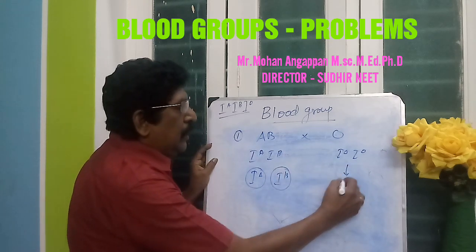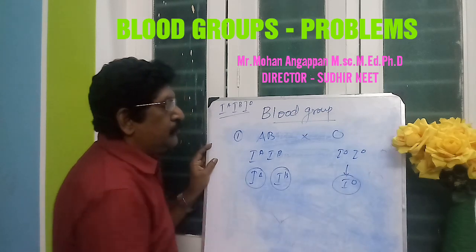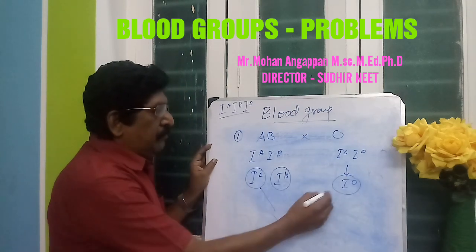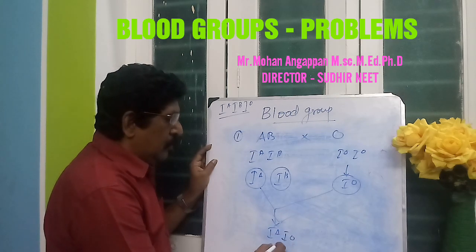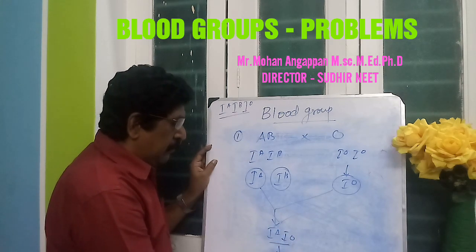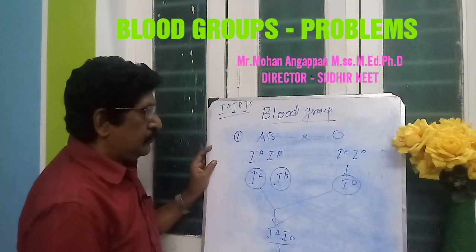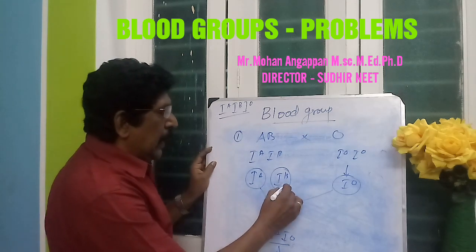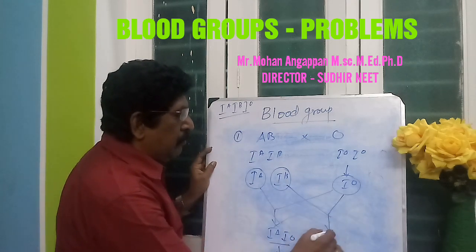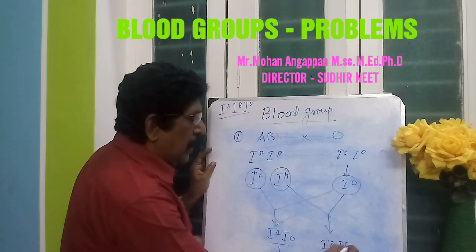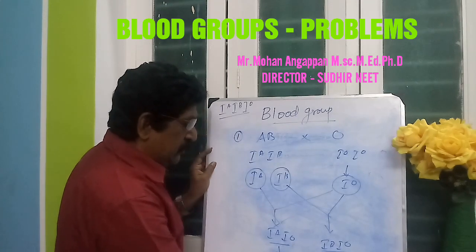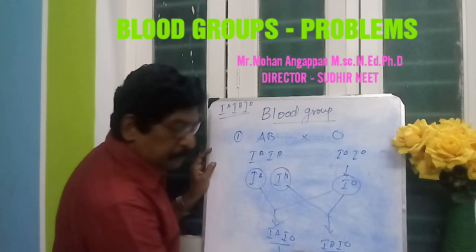Here only I0. IA gamete may combine with I0 to form IA I0. This will result in the blood group A. And IB will combine with I0 to form IB I0, which gives the blood group B.